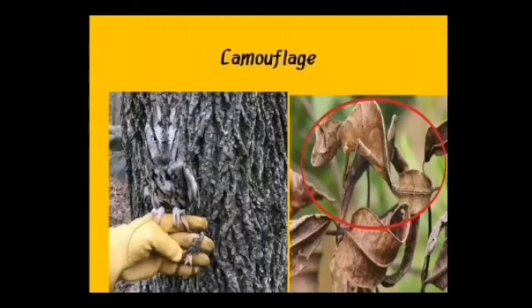Next is camouflage. Camouflage refers to an animal's use of a combination of materials. Camouflage is a skill in which animals change their body structure, color, and shape according to their surroundings and match up with them, so that a predator cannot find or catch them easily. So they do that camouflage.